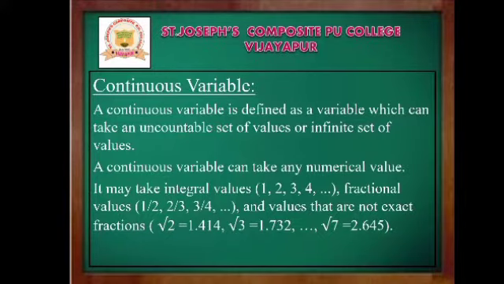As I said, in the continuous variable we can take any numerical values. For example, it may take integral values, meaning numbers like 1, 2, 3, 4, etc. And also fractional values, that means 1 by 2, 2 by 3, 3 by 4, etc. And also values that are not exact fractions, that means root 2, root 3, root 7. So any kind of numerical value we can take in the continuous variable.